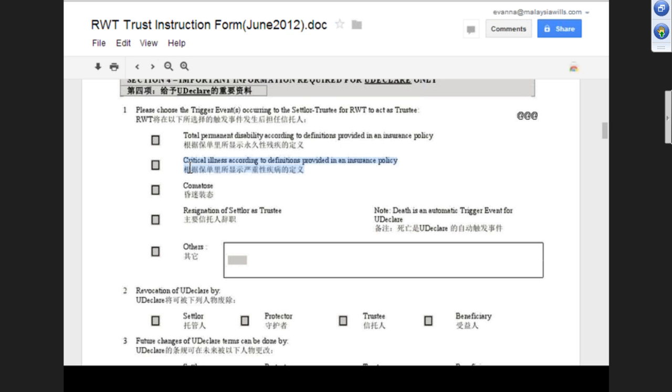So we give the money to him, but for the other assets you declare, for example the bank account, we will have to recover it at the end of the day if he doesn't take it. Of course, if he is not able, then we will take it. So it is something that needs to be discussed, at what point he wants us to take over. Usually critical illness, clients don't put in so much. It's more for those where they cannot really deal with things anymore. So more of TPD and comatose. Okay.